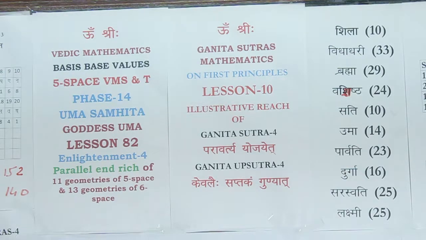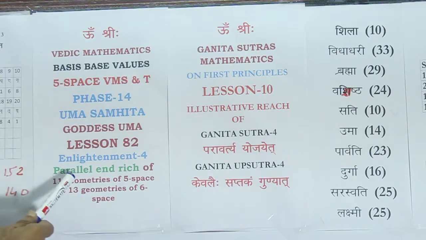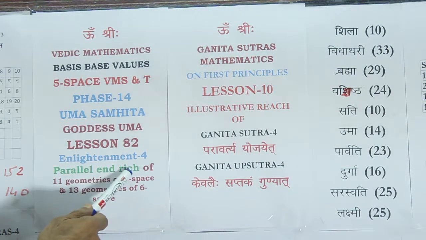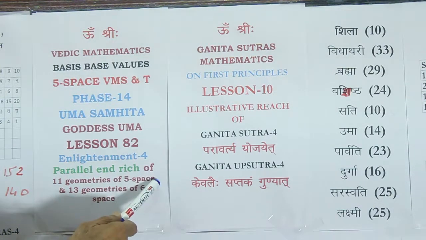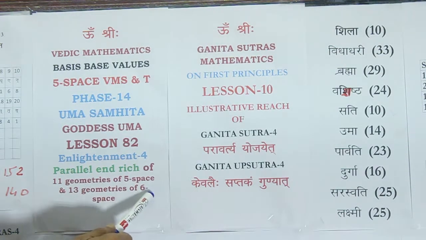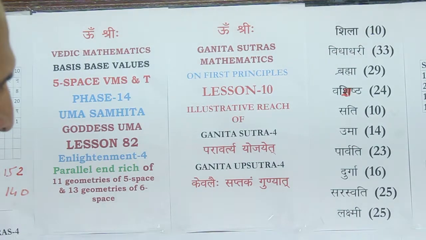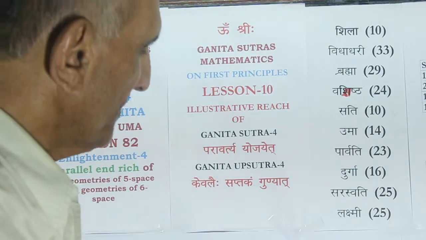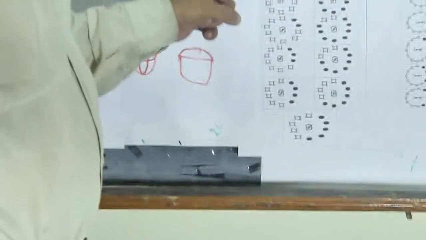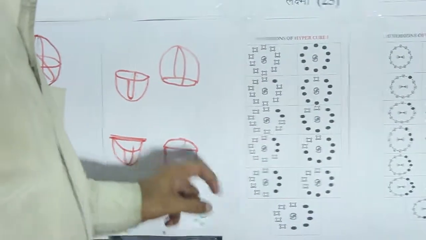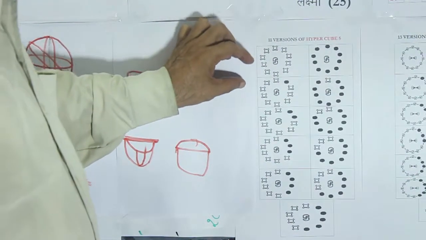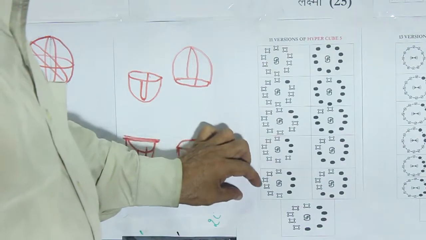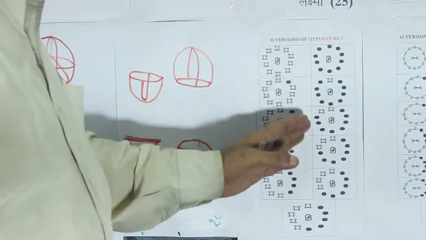Here in this 4th step we are focusing upon the parallel and reach of 11 geometries of 5-space and 13 geometries of 6-space. Hypercube 5, the representative regular body of 5-space, is of 11 versions, and these 11 versions are the representative regular bodies of 11 geometries of 5-space.